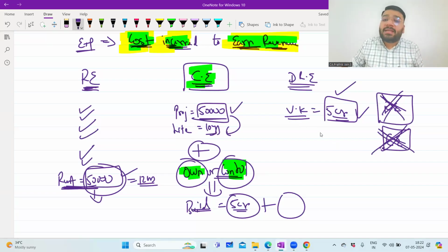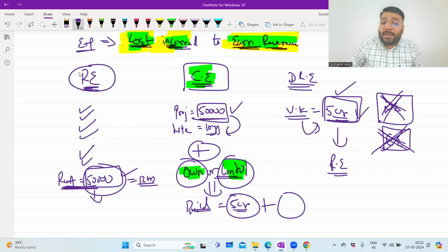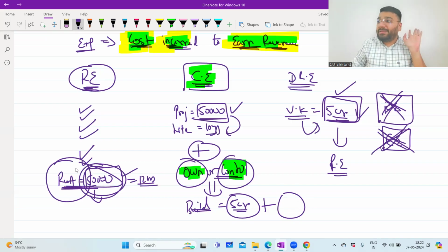So accounting said that such expenditure is like revenue, because it is helping me to earn the income of that year. I don't own it. I don't expect to receive this money back in future. So this is partly revenue, partly capital. So they have given a new term called deferred revenue expenditure. Now, what is the meaning of deferred revenue expenditure? They said that this 5 crore rupees is revenue expenditure only, but I cannot record the entire amount in 1 year's P&L.